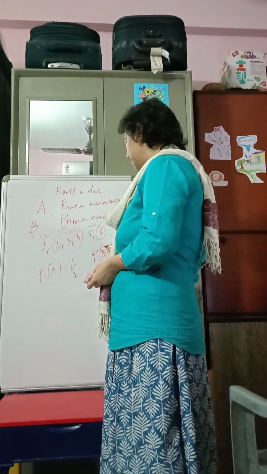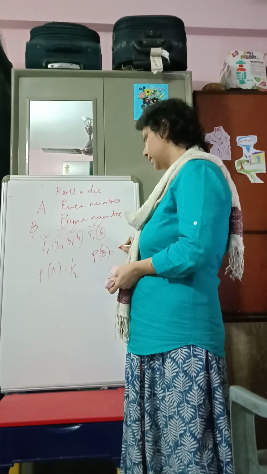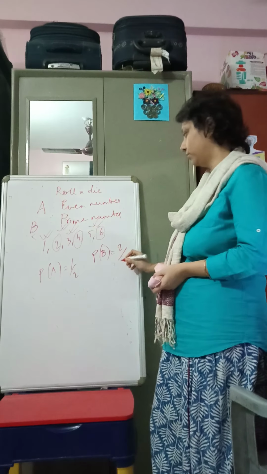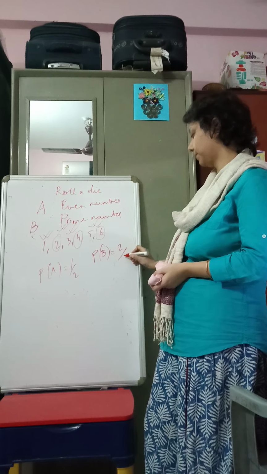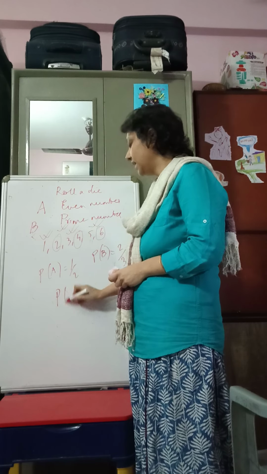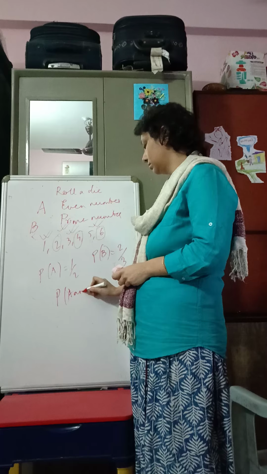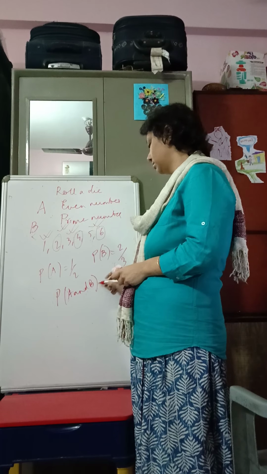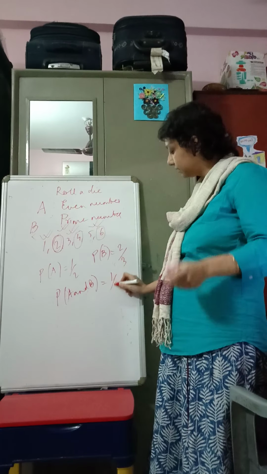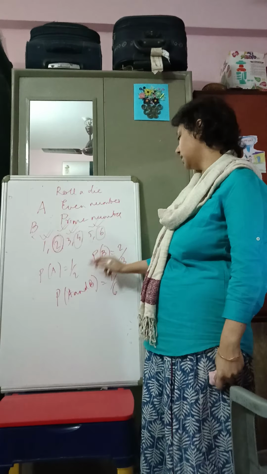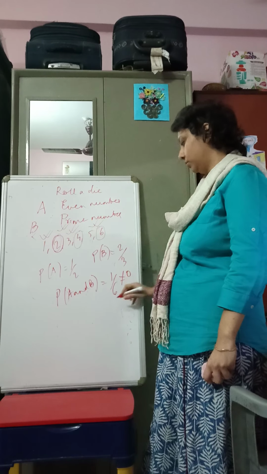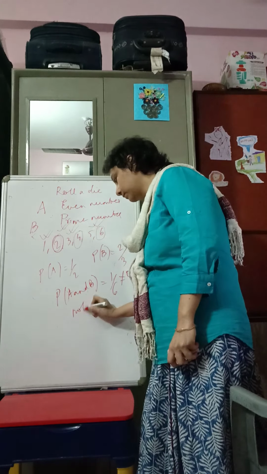Now what is probability B? That's 4 by 6, which is 1, 2, 3 and 4. So 4 by 6 would mean 2 by 3. Now what about P(A and B)? That's just this. So it's 1 by 6. Now is it equal to the product? So it's not 0. So not mutually exclusive.